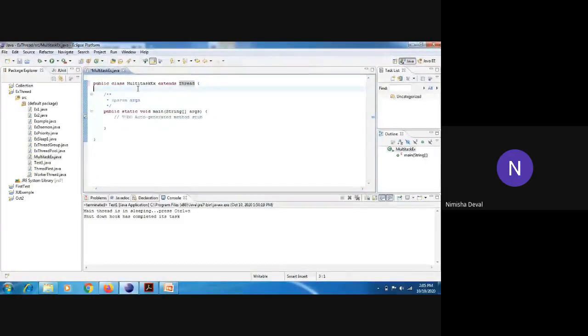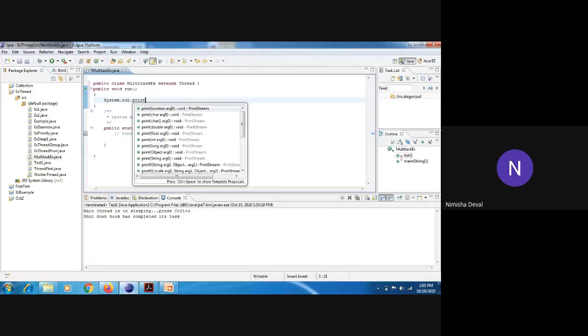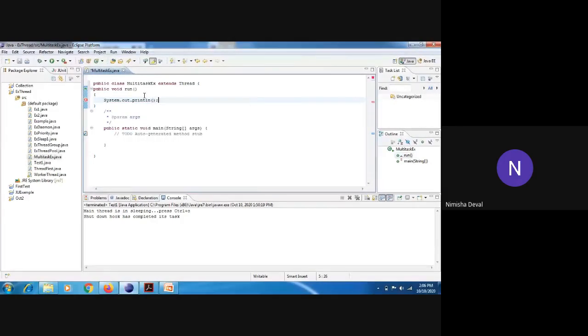Whenever we extend it, we need to write the run method. In that I will write one SOP statement and mention a message: task is going on.